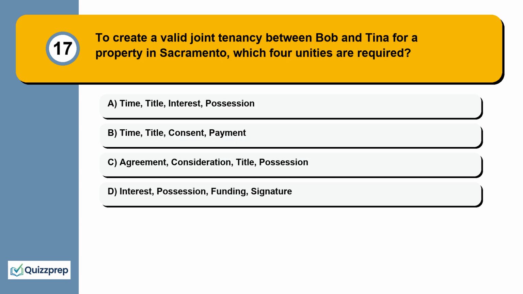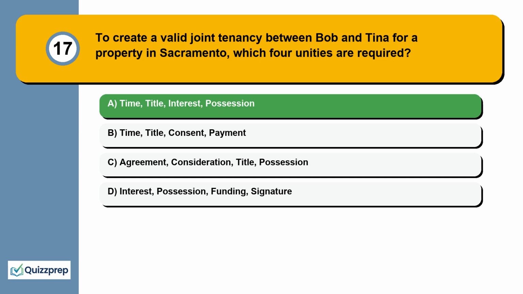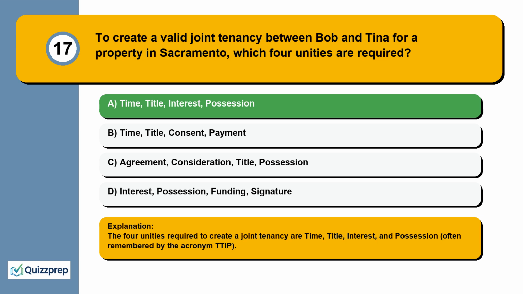Question 17. To create a valid joint tenancy between Bob and Tina for a property in Sacramento, which 4 unities are required? Time, title, interest, possession. Time, title, consent, payment. Agreement, consideration, title, possession. Interest, possession, funding, signature. The 4 unities required to create a joint tenancy are time, title, interest, and possession, often remembered by the acronym TTIP.